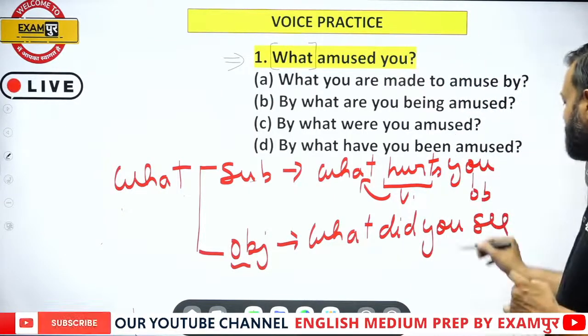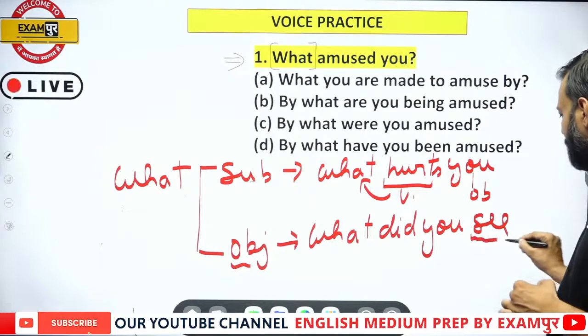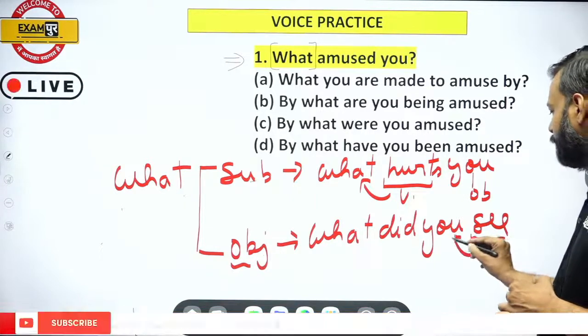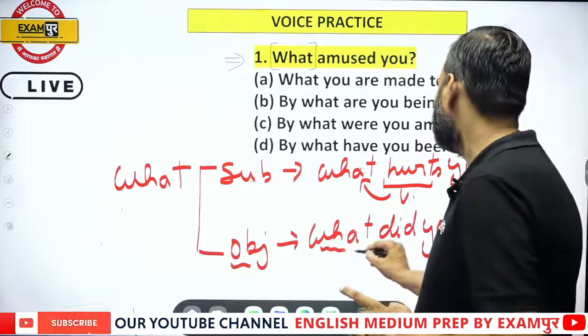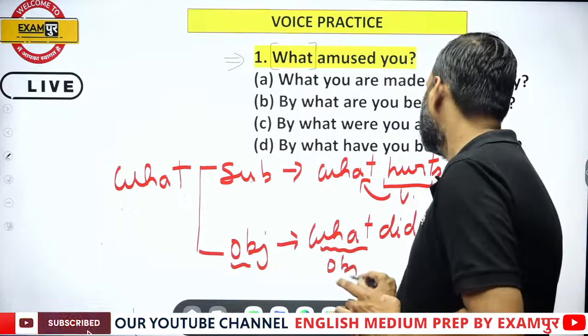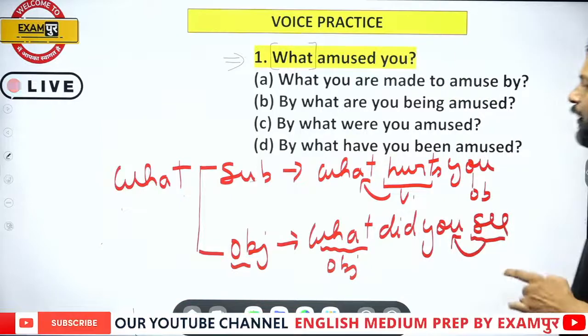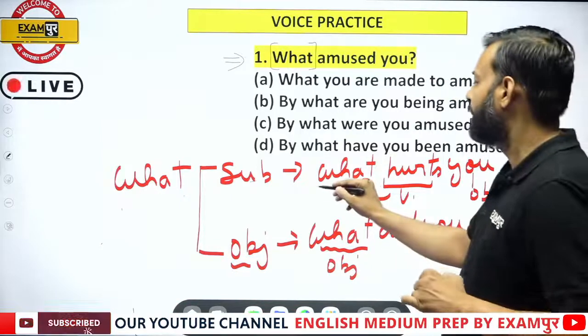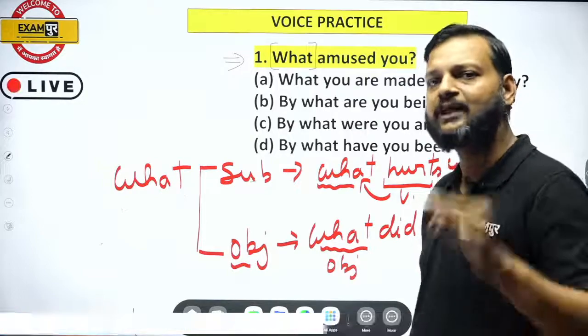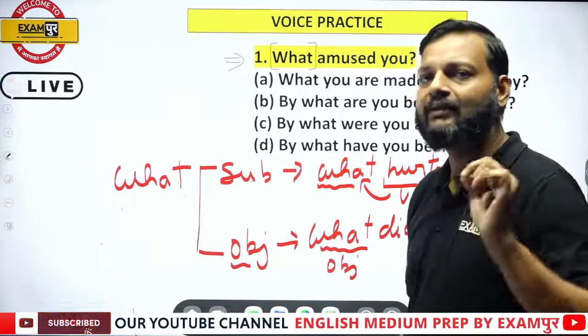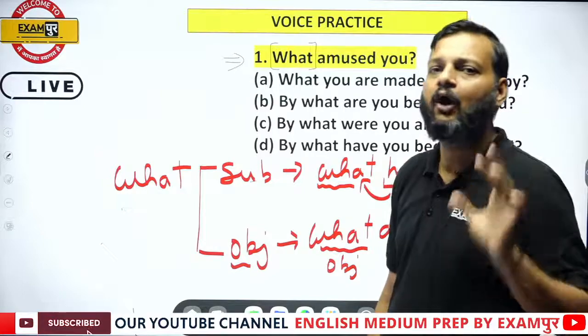In this sentence, see is the verb and before the verb you is the subject, and since you is the subject, the word what is the object. So in the first sentence the word what is the subject of the sentence, while in the second sentence what is the object.